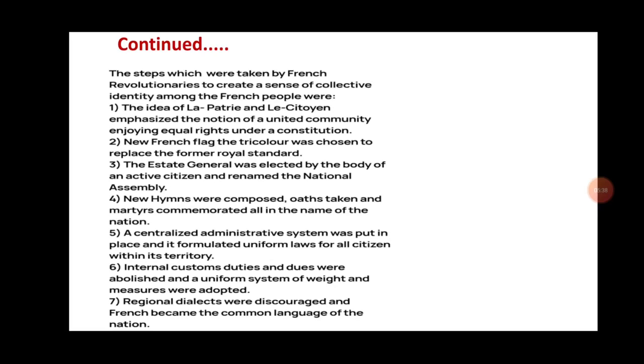Regional dialects were discouraged and French became the common language of the nation. To unite the country, a common language was introduced, that was French. So in this way, different steps were taken by the revolutionaries to encourage and motivate the people toward a common identity.